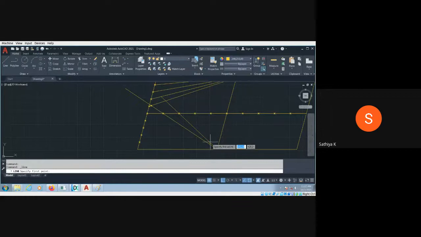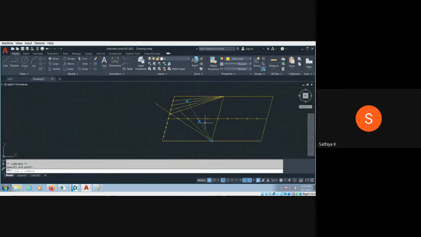The third one. Again the same, the third point. We press Enter and select this line. Move the cursor over here and lengthen up to the third line. You can get the intersection. Click it over here. So this is the third point. Then the fourth point. Escape. Again, draw the line.